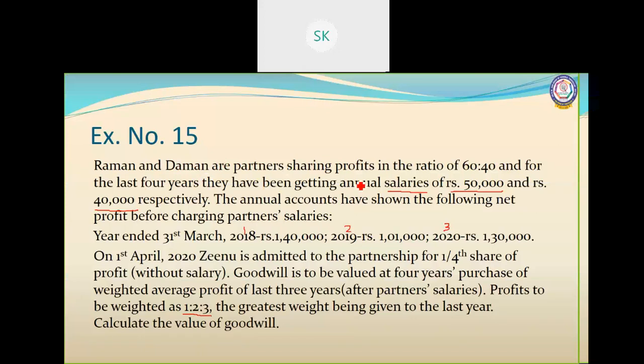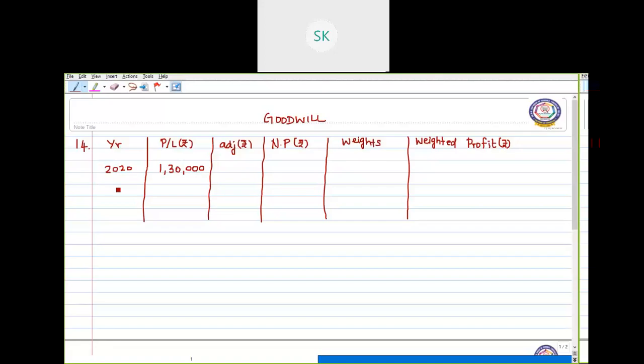For Raman, the salary is 50,000, and for Daman it is 40,000. So annual salary has to be deducted from the profit. Okay, so totally we have to adjust 90,000. That is 90,000 has to be deducted from the profit. So now the adjusted profit, or the normal profit, becomes 40,000. And here the weight assigned for this year is 3.